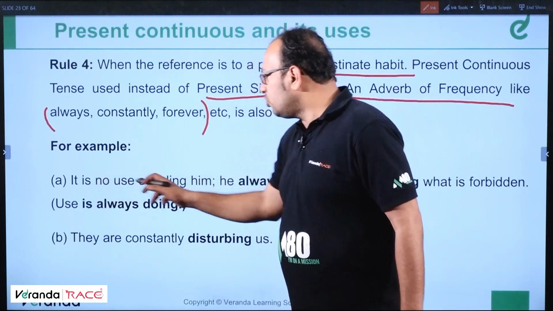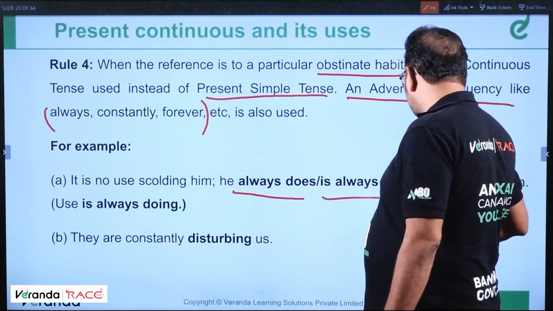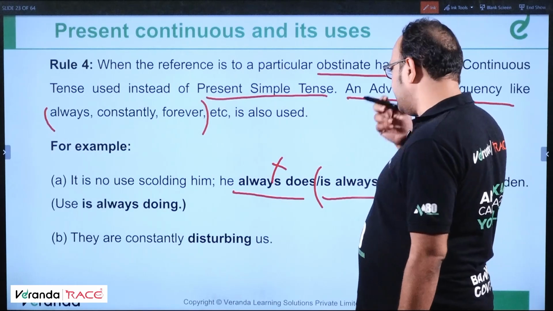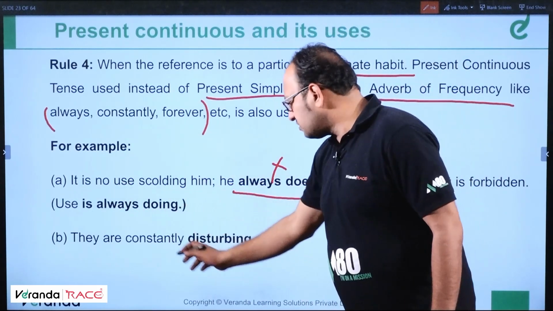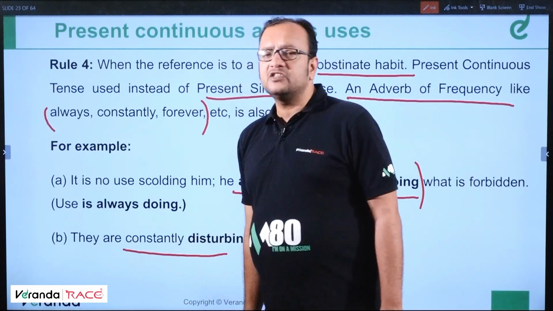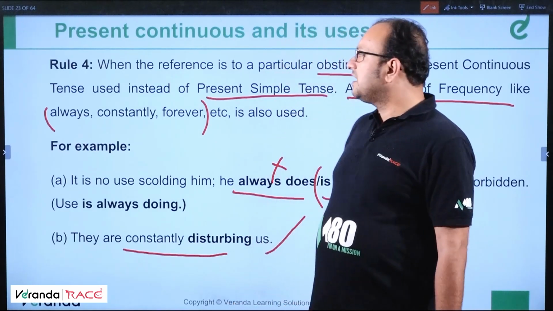For example, it is no use scolding him. He is always doing what is forbidden. So we will use the term he is always doing. They are constantly disturbing us. This statement is not liked by the speaker. It's an obstinate habit. Clear? Okay, moving ahead.